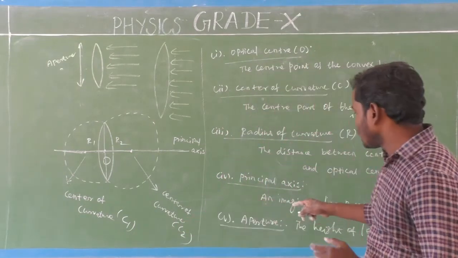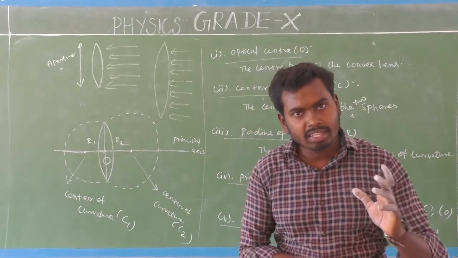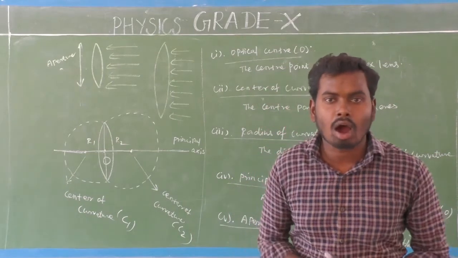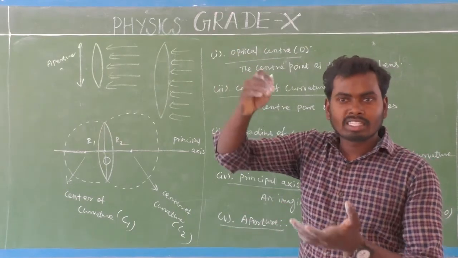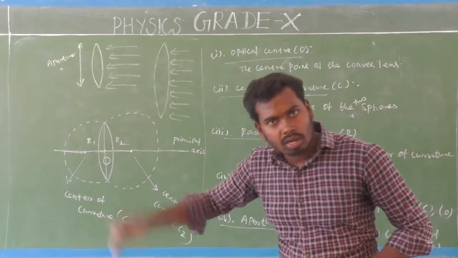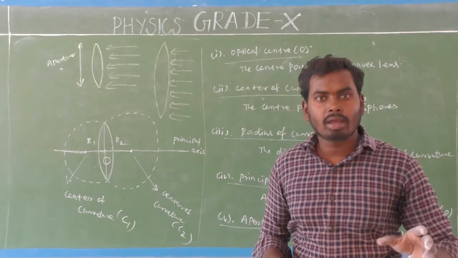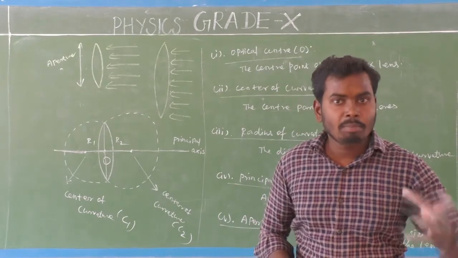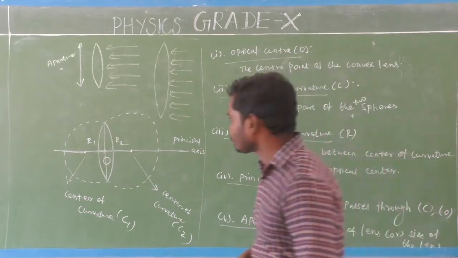So what is aperture? Aperture means nothing but the height of the lens, or otherwise we can say the size of the lens. Very important. If the size of the aperture increases, which means the size of the lens increases, more light enters into the lens, due to which we can get a very clear, very beautiful, brighter image. Isn't it? Very simple.